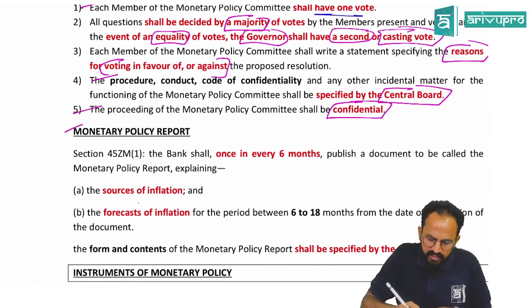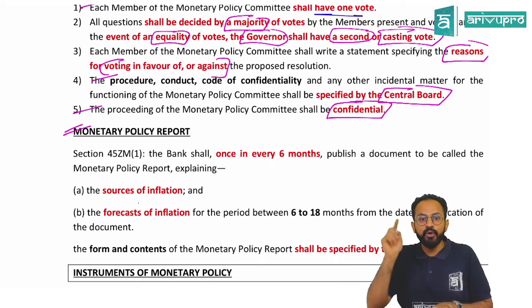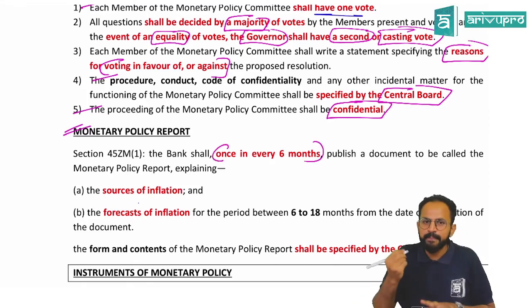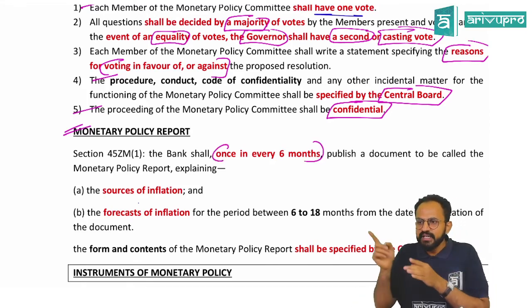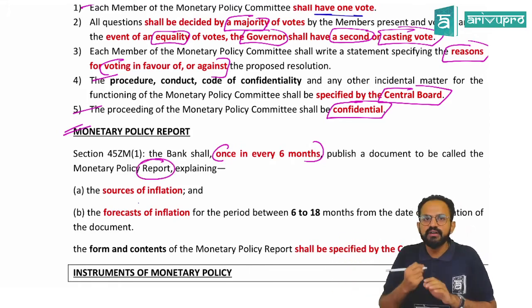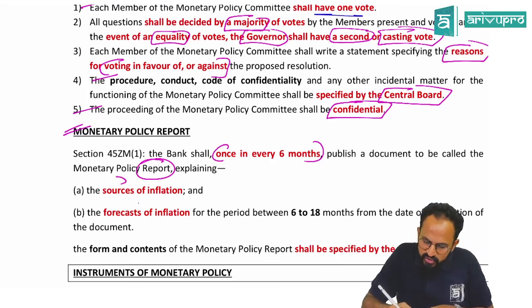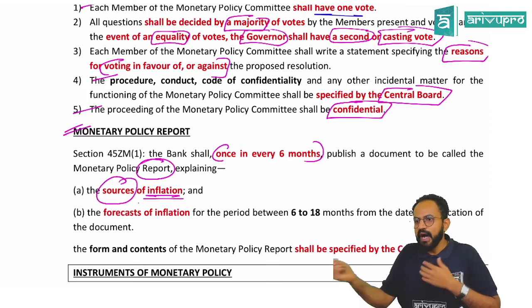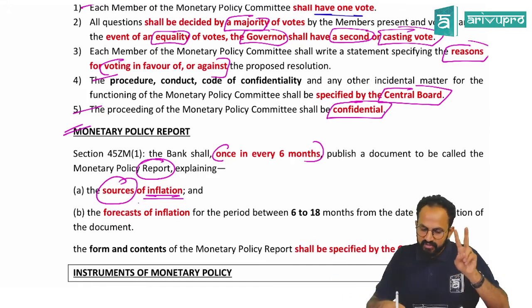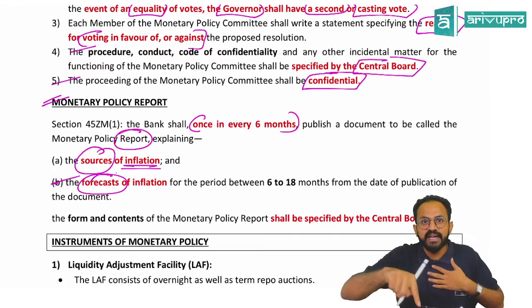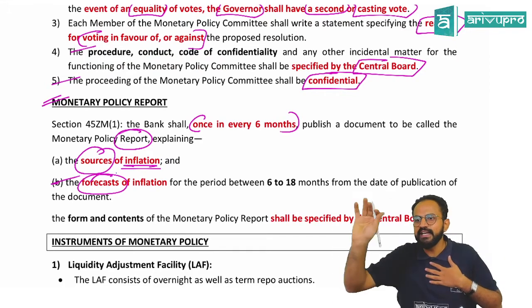The third one, monetary policy report. What is this? Very simple. Once in every 6 months, the monetary policy committee has to come up with a report. What do they explain in that? They have to say what the sources of inflation are, how inflation can happen. Second, they should forecast the inflation for the next 6 to 18 months.